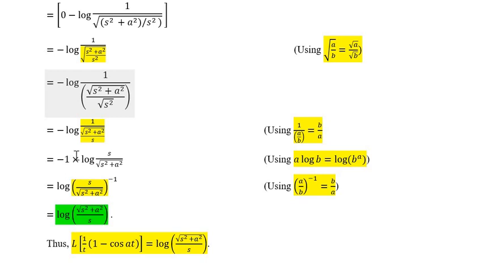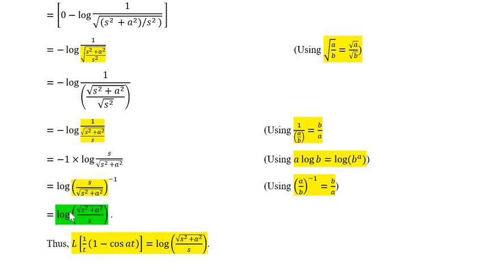Now this is of the form a log b. A is minus 1, b is s upon root s square plus a square. So a log b will become log b raised to a, and this quantity raised to minus 1 will reciprocate it. It is log under root s square plus a square divided by s.